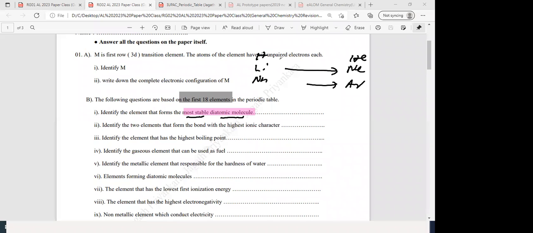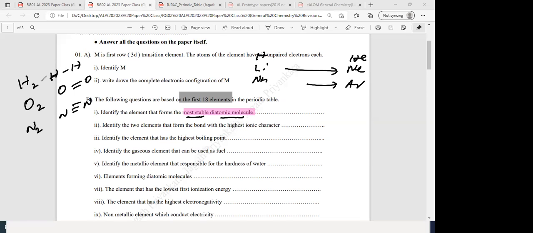Who forms the most stable diatomic molecule? I didn't get the answer yet. Chamaya gave oxygen. Any other answers? What about the others? Diatomic molecule means N2, O2, Cl2, F2, I2 like that. Diatomic and double bonds, triple bonds, don't mix up. Oxygen is diatomic as well as there's a double bond. Hydrogen also diatomic but single bond. Nitrogen is diatomic and there's a triple bond. It's very important. Okay, what is the answer now?